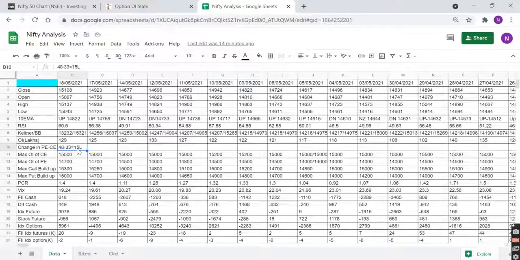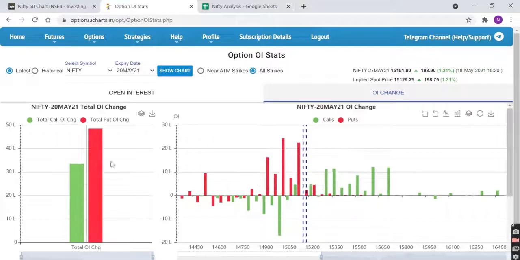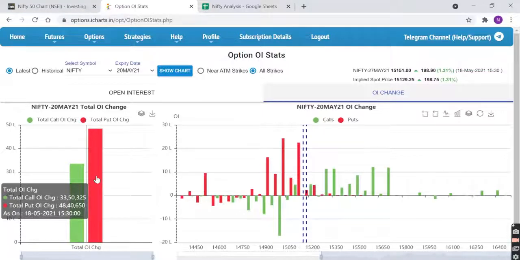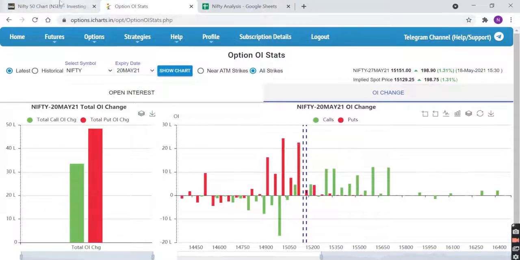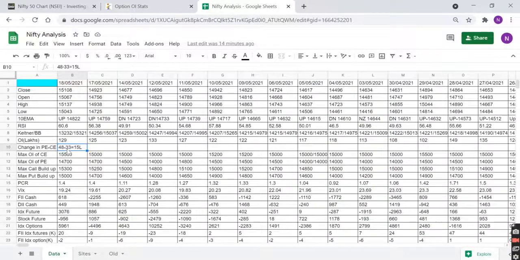Now from today I have removed that ADX because again it is redundant. I am using moving averages. So this is P minus C. Today if you see, total P is 48 lakh and total call is 33. So that is what I have written over here. 48 minus 33 is 15.